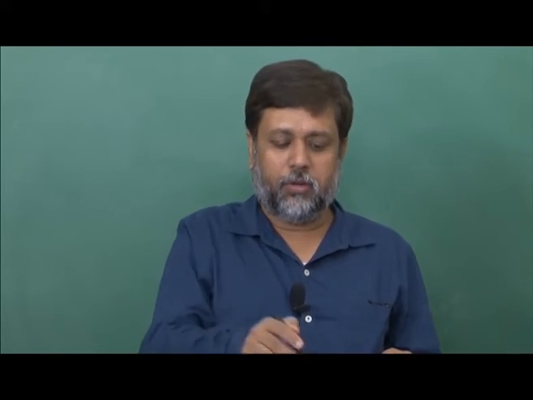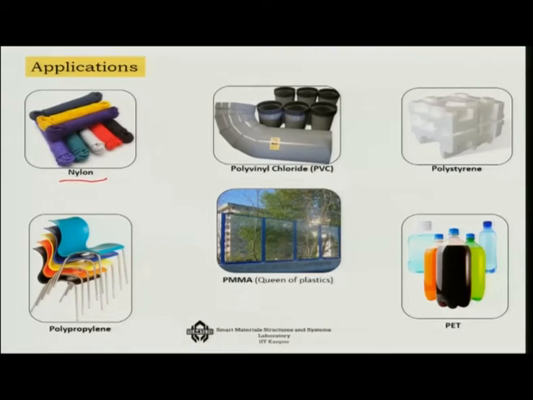Now, let us look at the thermoset polymers. Before we do that, what are the typical applications? Suppose nylon, you know about nylon wear, and you also know that nylon wear creeps, and the creeping happens because of the thermoplastic nature. Then PVC, and polystyrene, which is used where there are more complex shapes.